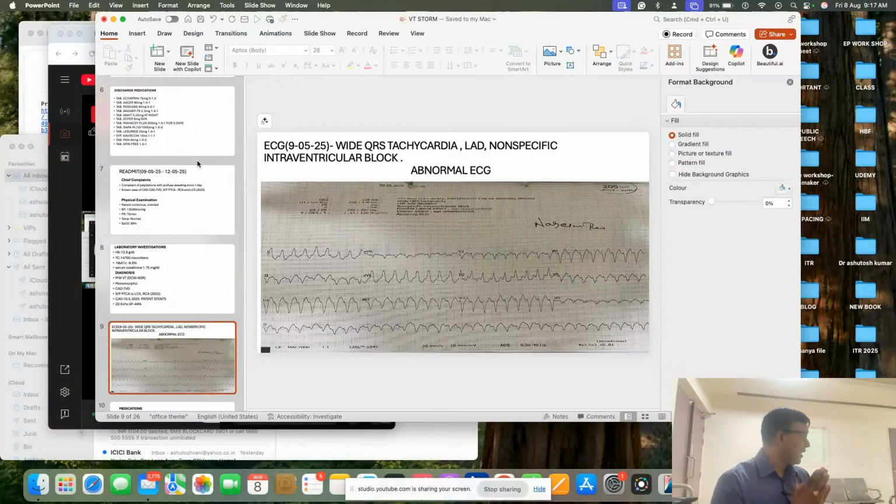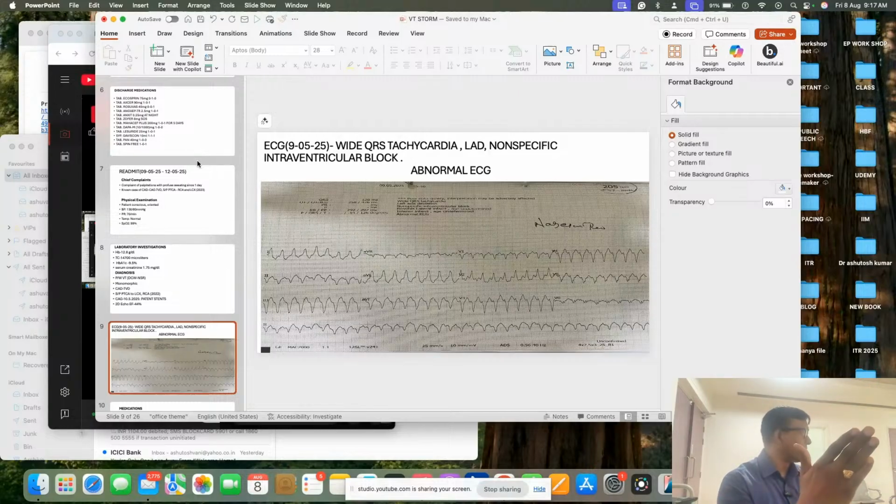And what are we expecting in that? Right bundle branch block. In this patient, what are we getting? Left bundle branch block. So this dictum is not applicable when the patient has structural heart disease, and in that coronary artery disease, it will always and always be from the left ventricle. So in a coronary artery disease patient, the RBB versus LBB differentiation doesn't make much difference. It only makes some difference whether it is near to the septum or away from the septum.